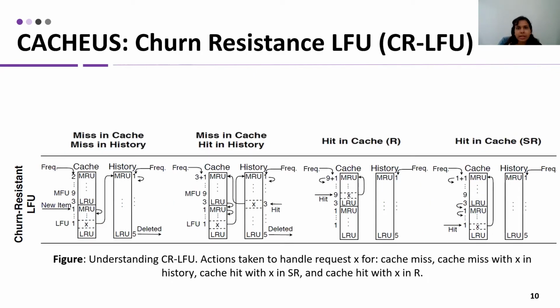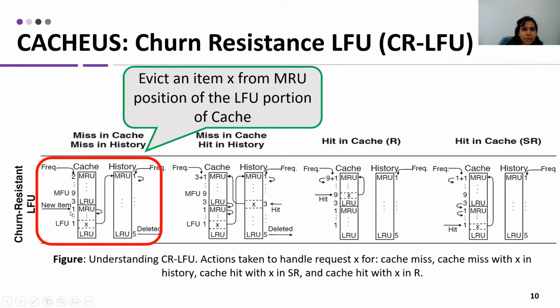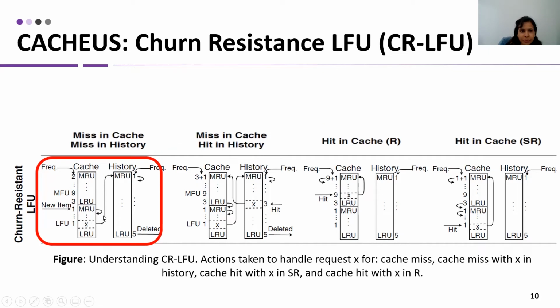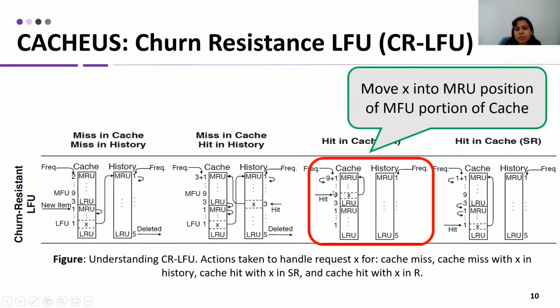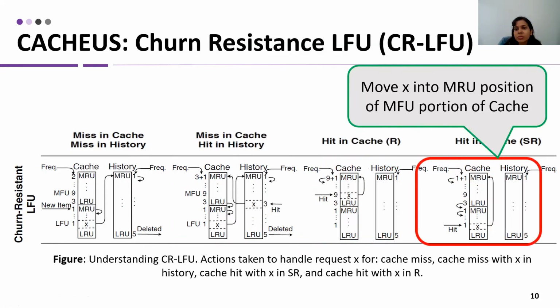We also introduced churn resistance in LFU using the most recently used properties of the item. When an item is requested and it's missing both in cache and history, an item is evicted from the MRU position of the LFU portion of the cache. If it's a miss in the cache and a hit in history, the item is evicted from the MRU portion of the LFU portion of the cache, and the requested item is moved to the MRU position of MFU instead of the LFU position. In the two other cases, the item is moved into the MRU position of the MFU portion of the cache, irrespective of the position.